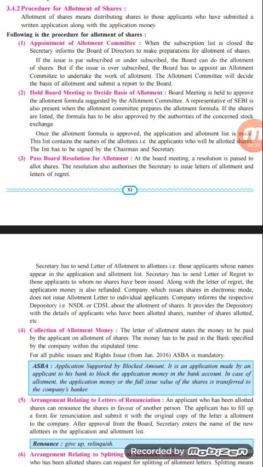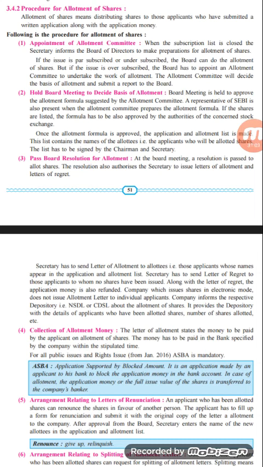So if two or three people are the co-owners of that particular share, then such things could be done. After getting the approval of the board of directors for the splitting, the secretary enters the details of the split in the list of split allotment. The secretary also has to issue a split letter, and accordingly that needs to be conveyed from the company to the investor.